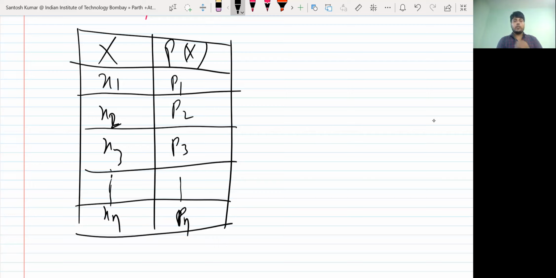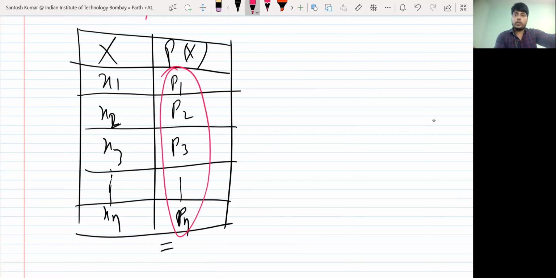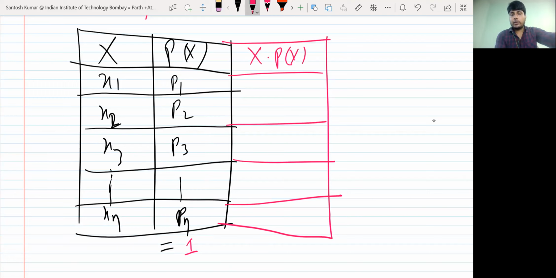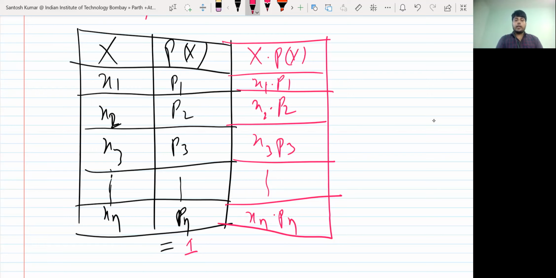If you add all these probabilities, you will get one by the definition of probability distribution, and each is positive. To get the expectation or mean, you make one more table, x into px: you multiply the first and second columns and write the product in the third, like x1 into p1, x2 into p2, x3 into p3 and so on, xn into pn, and you add all.